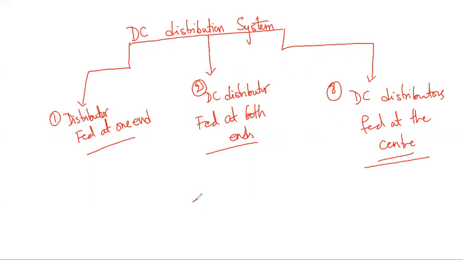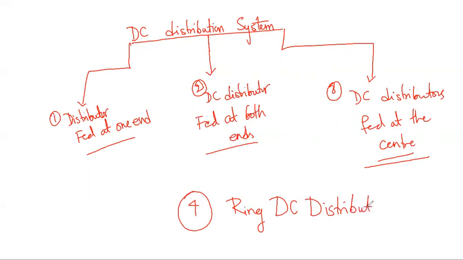Furthermore, I can classify one more type, which is the ring distributor system, the ring DC distribution system. It is a ring-based concept, where certain feeders are fed at one end of the ring, and the other ends of the ring are connected at the local load points.